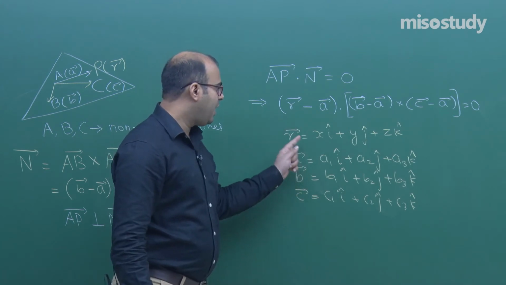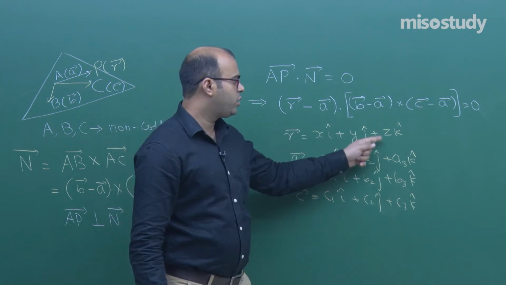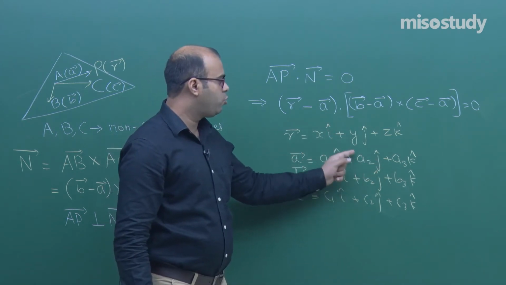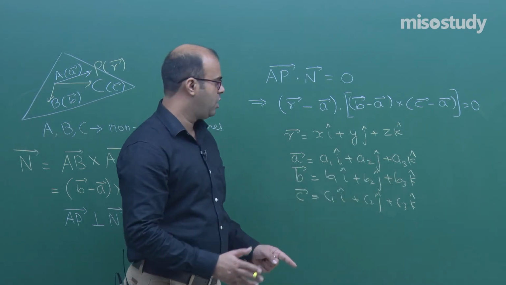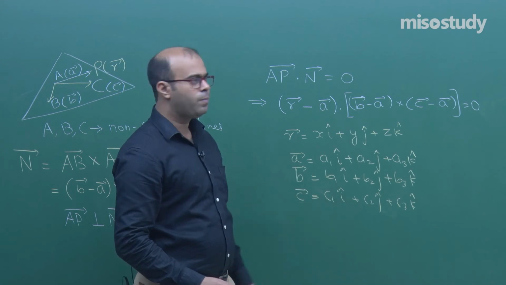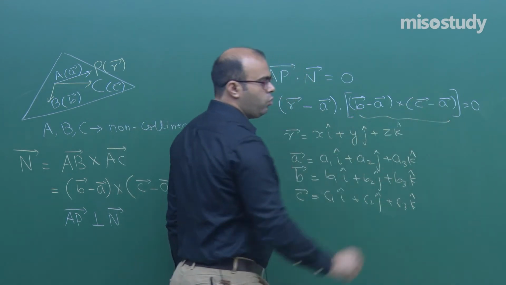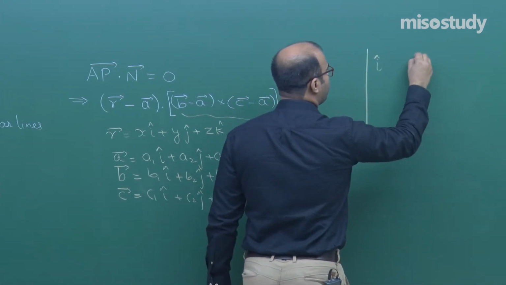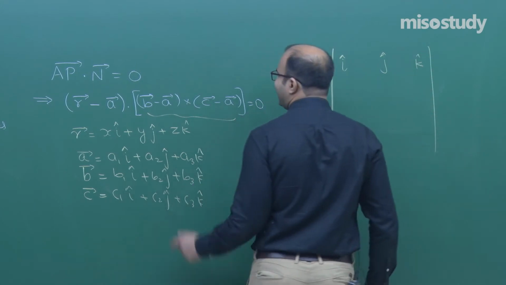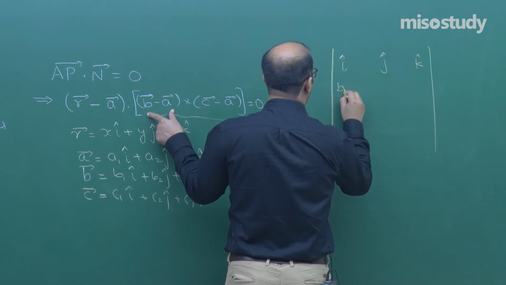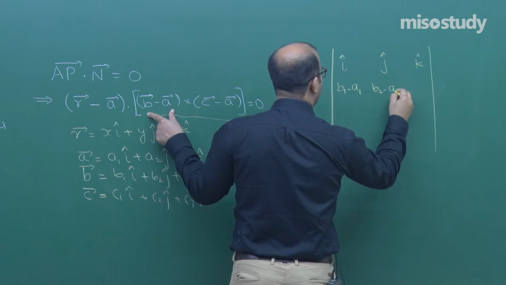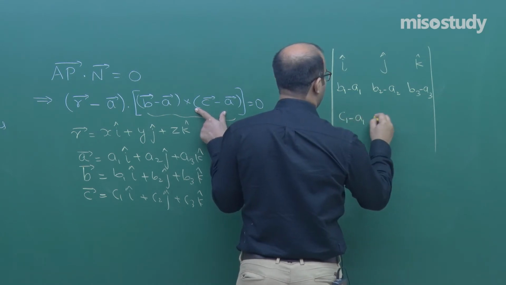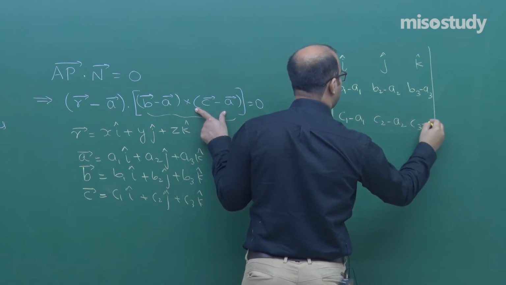What will be r minus a? x minus a1, y minus a2, z minus a3 along with their directions. What is b minus a? b1 minus a1, b2 minus a2, b3 minus a3 along with their directions. Similarly c minus a you can find by subtracting them. So when you take the cross product of these two, you will get a vector whose first row in the determinant form is i j k. What will be in the second row? b minus a, that is b1 minus a1, b2 minus a2, b3 minus a3. What will be c minus a? c1 minus a1, c2 minus a2, c3 minus a3.